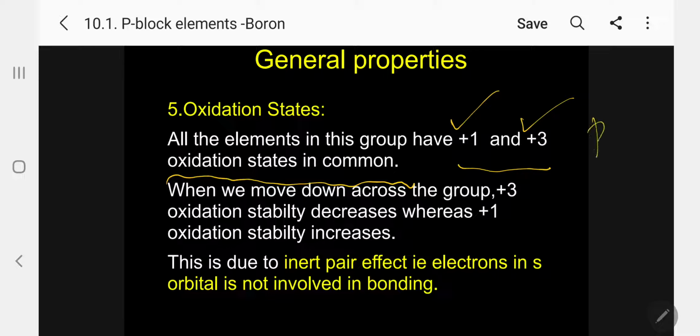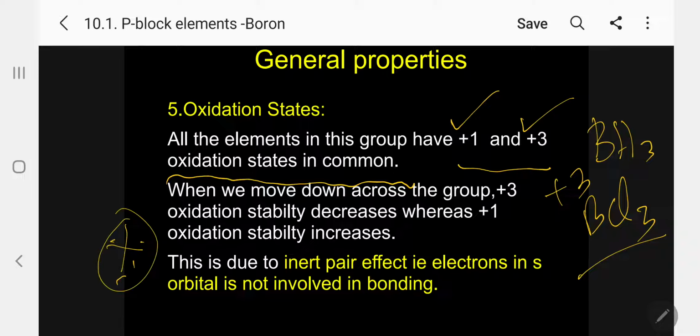Kindly follow. We know very clearly, everybody knows borane or boron trichloride. So the oxidation state is +3. It is not +1. This is the most important information. When we move down the group, +3 oxidation state stability decreases. So boron at the top has higher stability for +3 and lower stability for +1, whereas +1 is more stable in the lower elements. So +1 oxidation state stability increases when you move down the group.